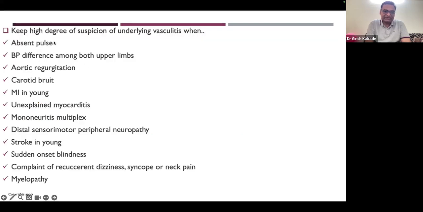So keep a high degree of suspicion of underlying vasculitis when there is absent pulse, BP difference among both upper limbs, aortic regurgitation, carotid bruit. MI also, stroke and MI in a young patient, we should suspect vasculitis. Unexplained myocarditis. Mononeuritis multiplex is usually seen in medium and small vessel vasculitis. Distal sensory neural peripheral neuropathy can be seen in medium and small vessel vasculitis. Stroke in young and MI in young should be suspected to have some type of vasculitis and should be evaluated. Sudden onset blindness, complaint of recurrent dizziness, syncope, and neck pain. These are all large vessel vasculitis symptoms, and myelopathy.